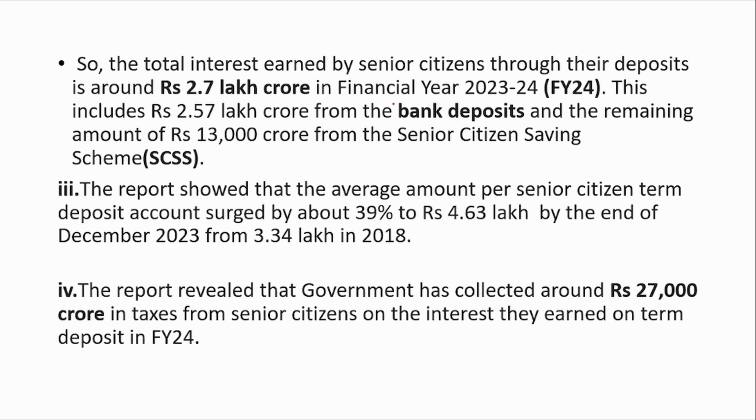Now, how much have these senior citizens earned through their deposits? They have earned around 2.7 lakh crore in financial year 24, and from this 2.7, 2.57 will be from the bank deposits, and the remaining 13,000 crore is from the Senior Citizen Savings Scheme. This is one among the attractive schemes offered by the government, ensuring almost nil risk. Now, how much does an average senior citizen hold in these banks? Around 4.63 lakh, from 3.34 lakh in 2018.